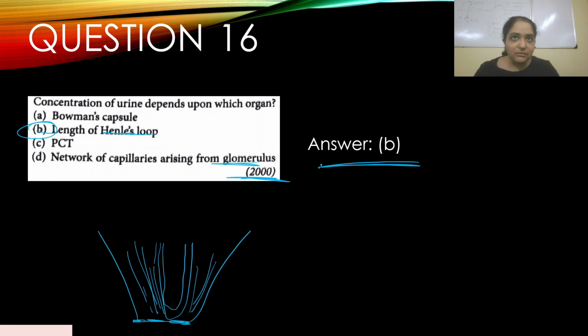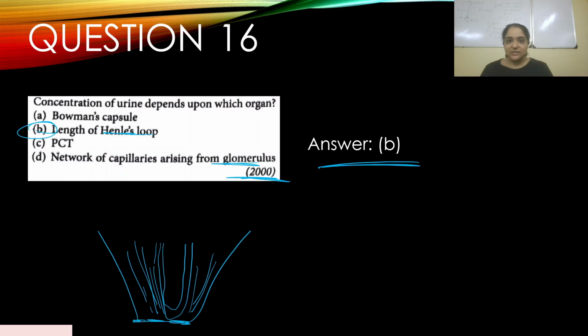Now if you notice, the last three questions, 14, 15 and 16, are around the same topic. So now you realize how important the concept of forming a concentrated urine is. Like I already told you, our body is designed in such a way that it does not want to lose water. It tries to conserve as much water as possible, so it forms a very concentrated urine at the end that is excreted out.